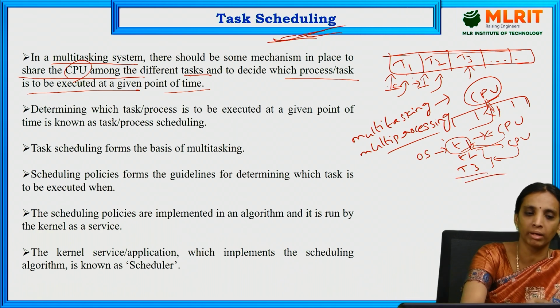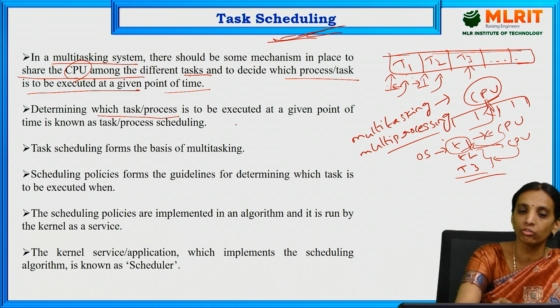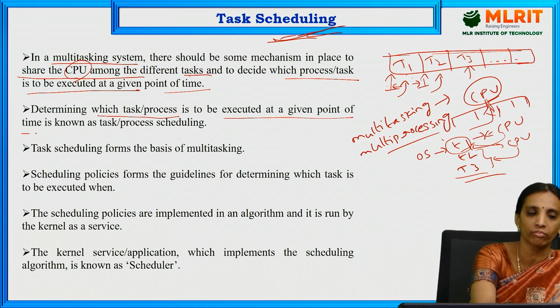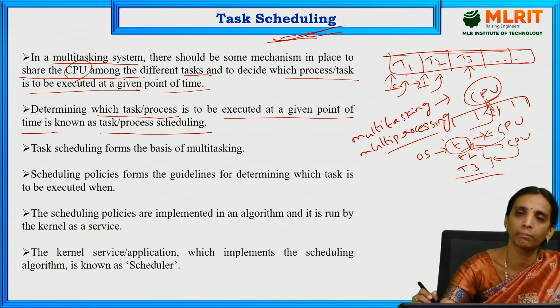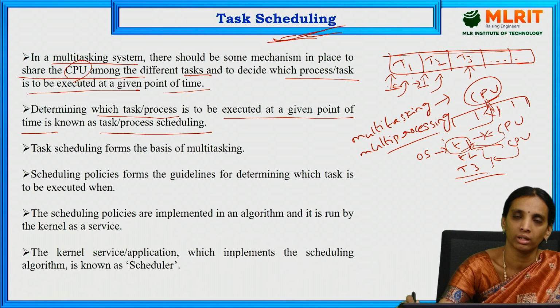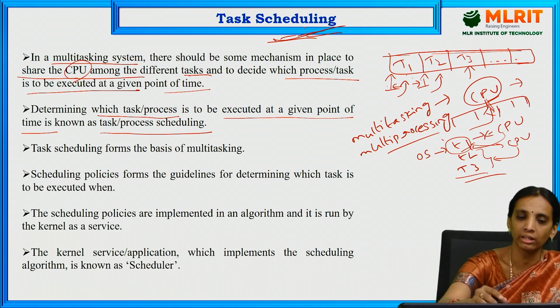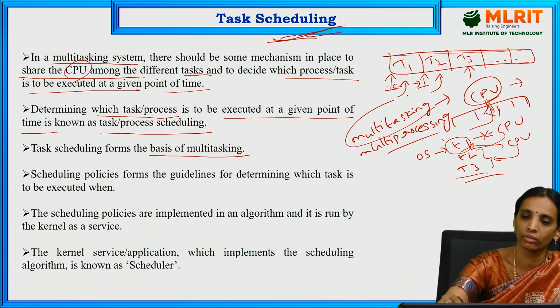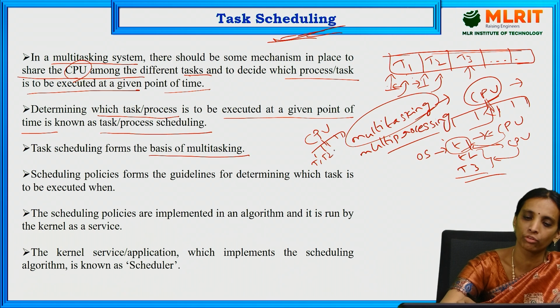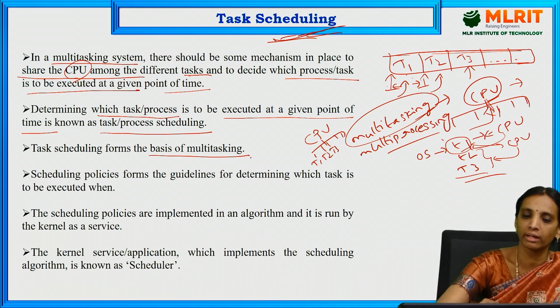Determining which task or process is to be executed at a given point of time is known as task or process scheduling. At that particular point of time, which task is going to be executed is determined by task scheduling. It forms the basis of multitasking. In multitasking, we share our CPU among a number of tasks or processes, and in that concept we use task scheduling.